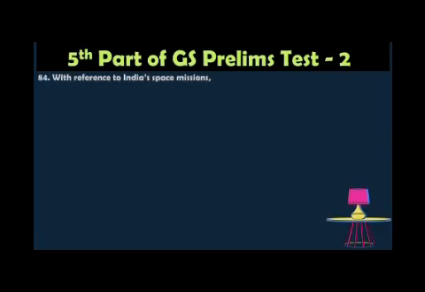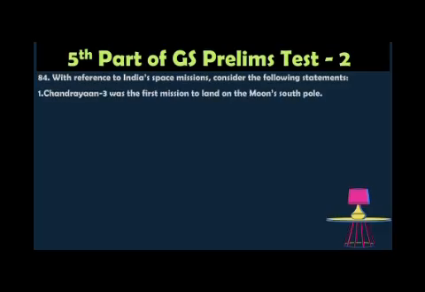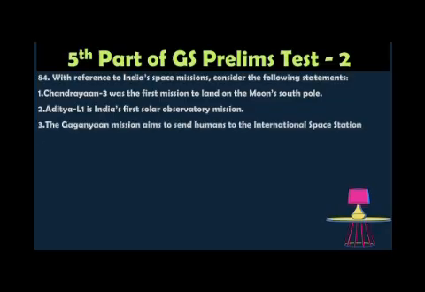Question number 84, with reference to the Indian space missions, consider the following statements. One, Chandrayaan 3 was the first mission to land on the moon's south pole. Two, Aditya L1 is India's first solar observatory mission. Three, the Gaganyaan mission aims to send humans to the International Space Station. Which of the statements given above is correct?